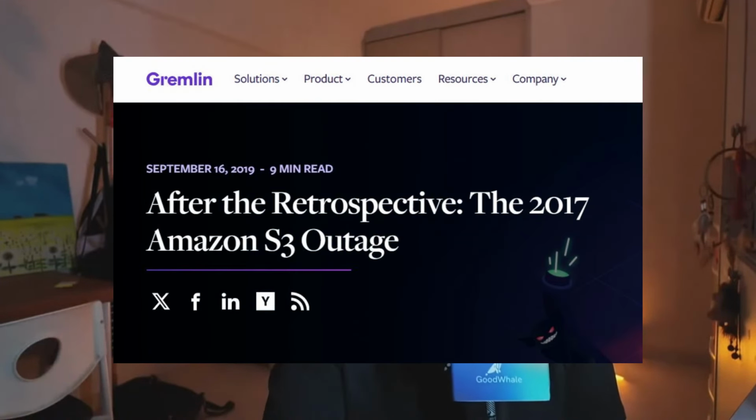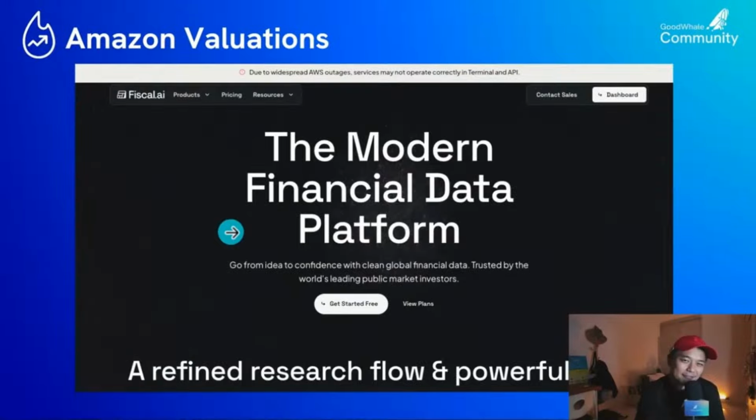And actually this is not new to Amazon. The same S3 issue happened a few years ago. In actual fact, it happened twice. And even after happening twice, Amazon has the bargaining power because of the switching cost that their clients couldn't bear. So, as an investor, the share price doesn't move. Is it a good time to invest? Is it a good opportunity to invest?